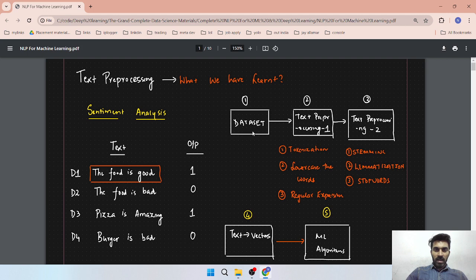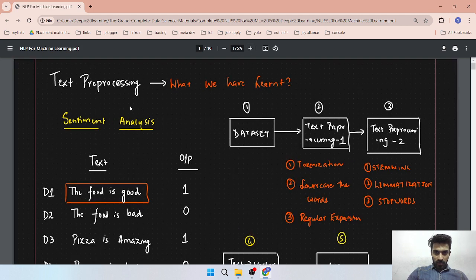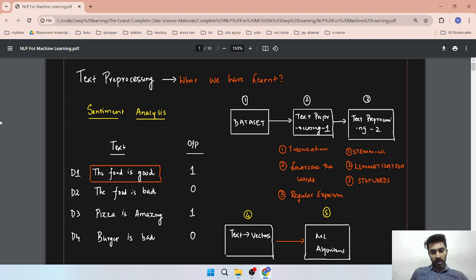So with NLP we learn how ChatGPT is built and how to build your own ChatGPT. ChatGPT is a hard problem, so we will start from the initial steps, like how ChatGPT works.